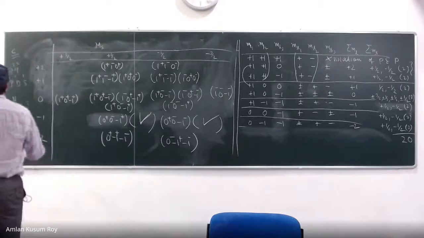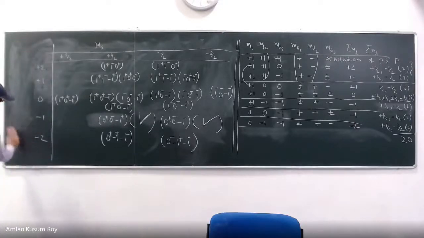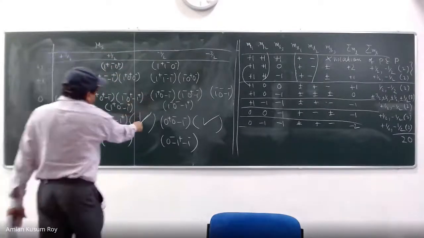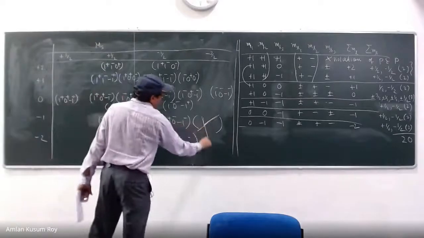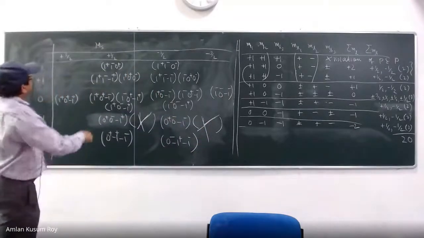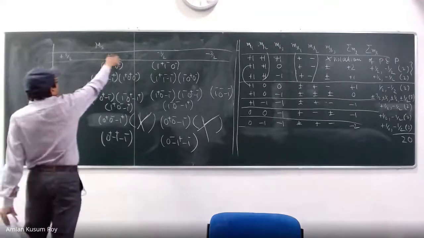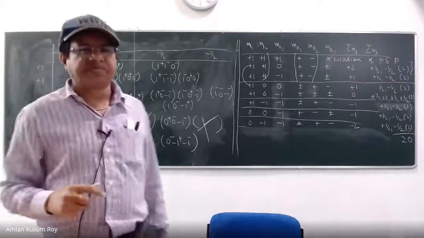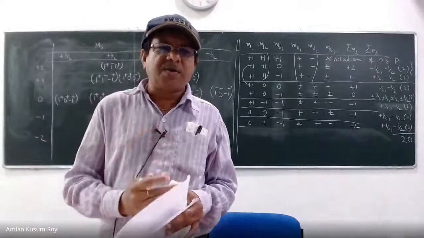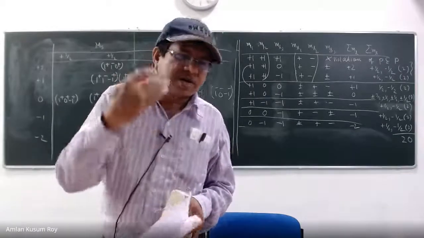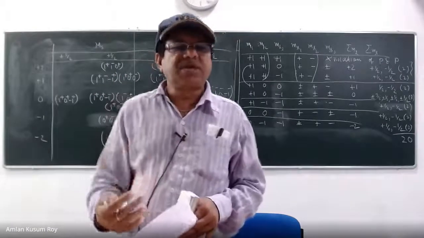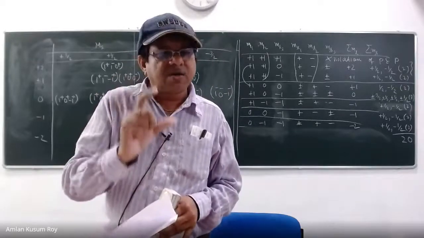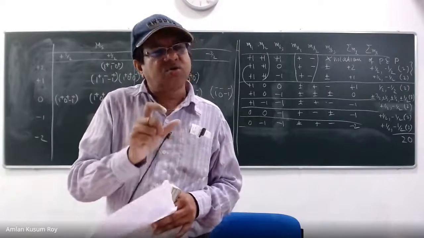But what has happened to my terms? That is the question. So how do I find out the terms? The last portion. I think yesterday a lot of you had trouble, but even if these two states are missing, I can still understand everything, no problem. Why? So what is my capital L? This guy has only one entry, right? So these are the 20 states. These 20 states now will be clubbed, categorized into different terms. Is that clear? So I want to find out how from these 20 states I can find candidates which can be grouped together.